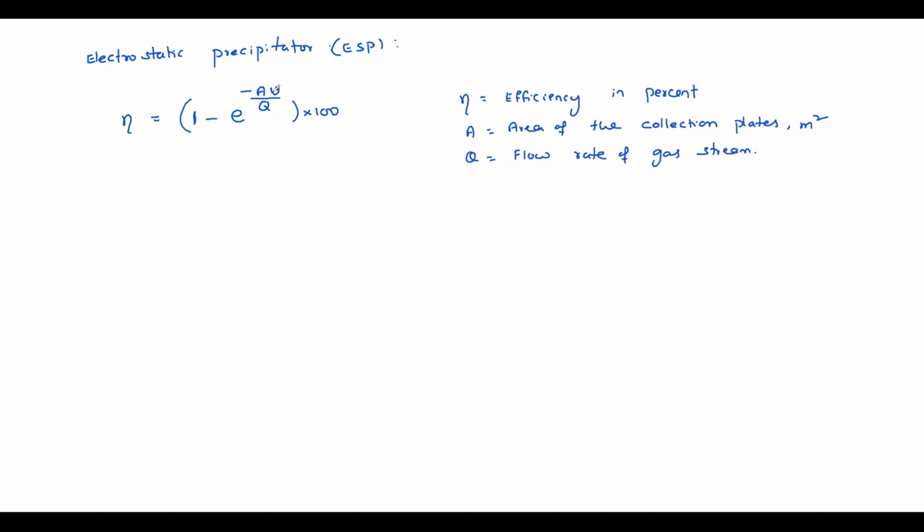See, it is an odd dimensional thing. What is Q by A? Velocity kind of thing, right? Here V is velocity, but use some other symbol. I will use here W. W equal to drift velocity of the charged particles.